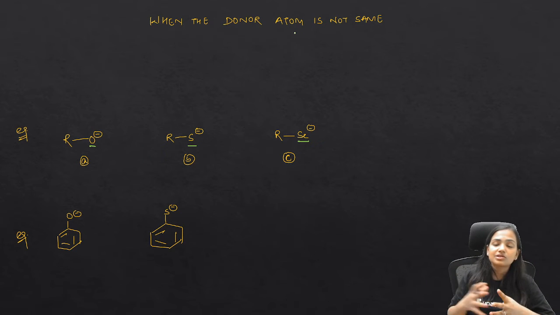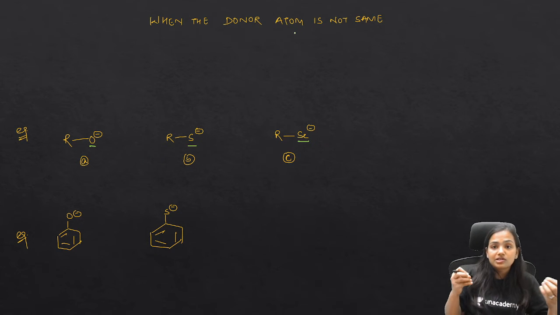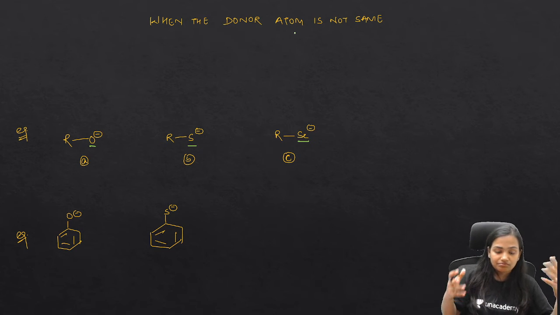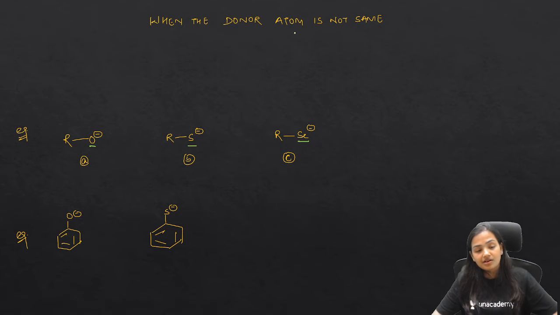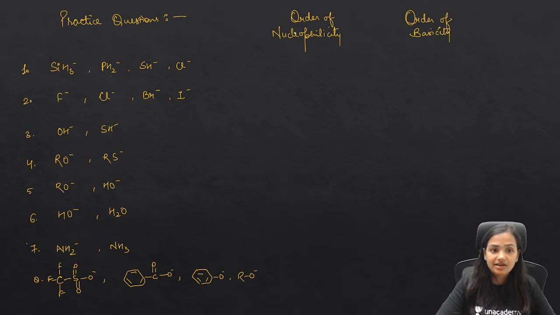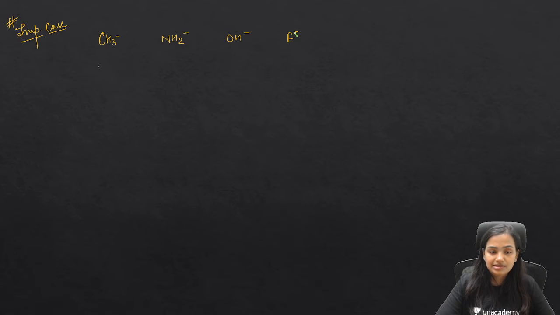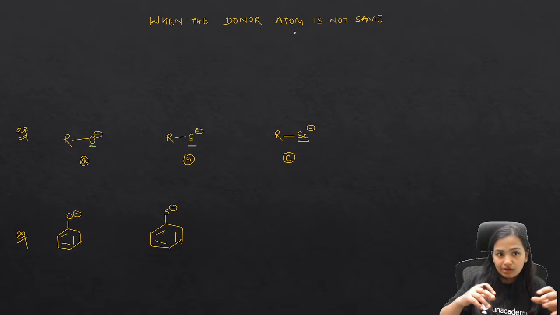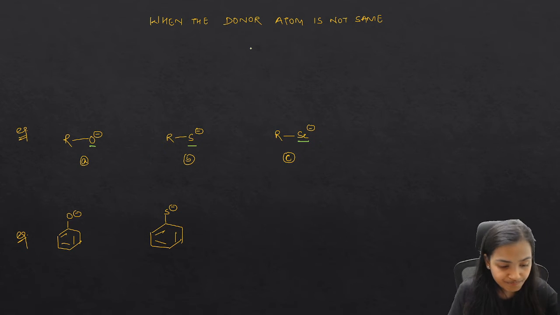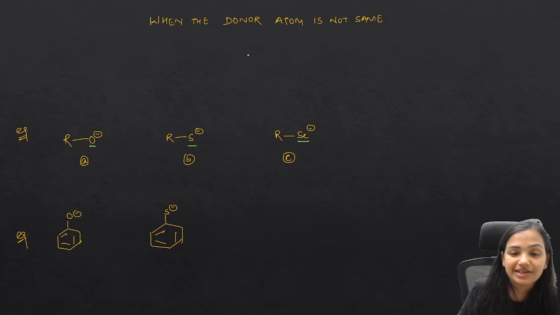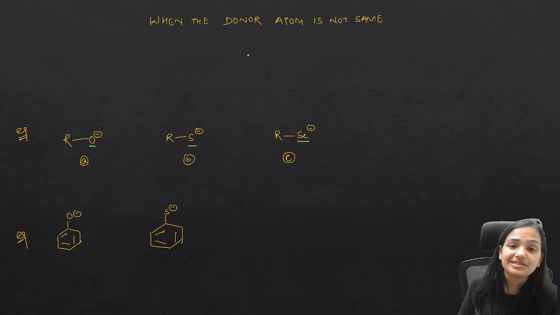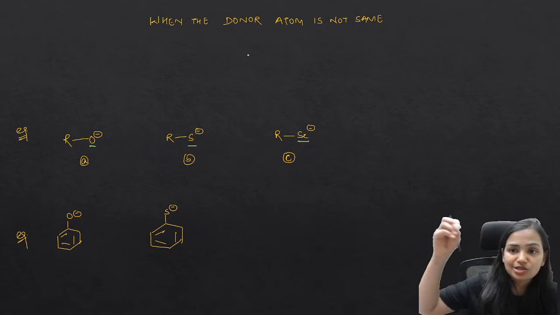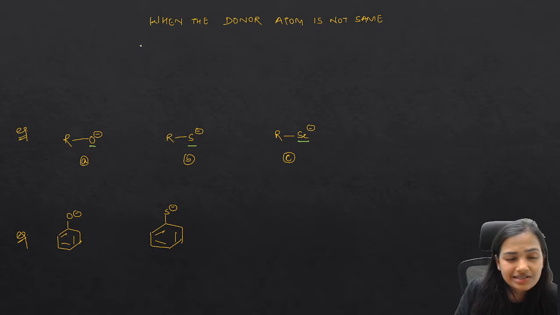So when the donor atoms are not the same, how do we identify which is a better base or a better nucleophile? Quite simple. I will give you an exercise after all this, and after doing that exercise it becomes very easy for you. Ultimately you are going to face the JEE Mains paper as well as JEE Advanced, so those who are serious about studies, please go through this topic. When the donor atom is not the same, this is case number 2.